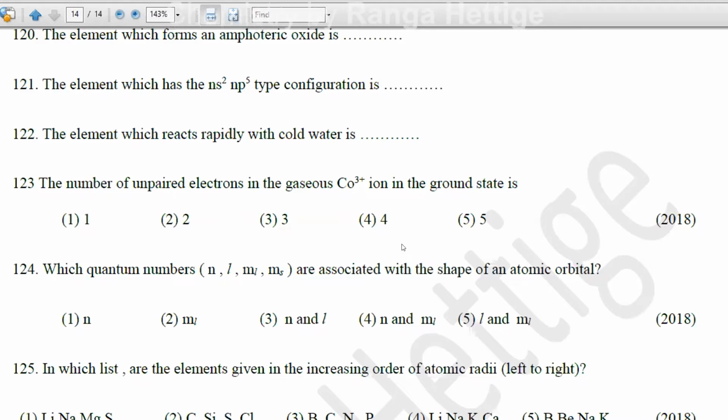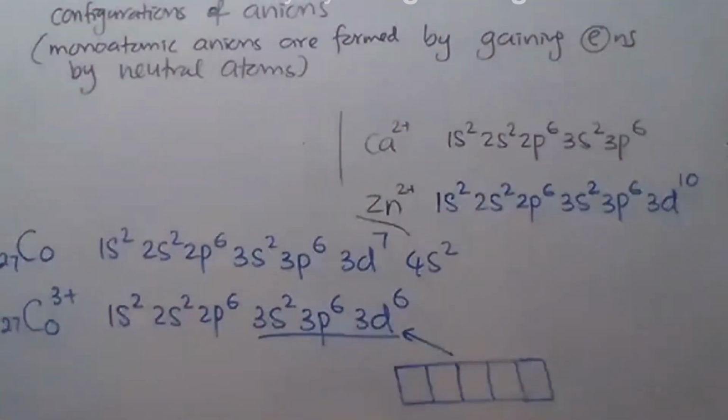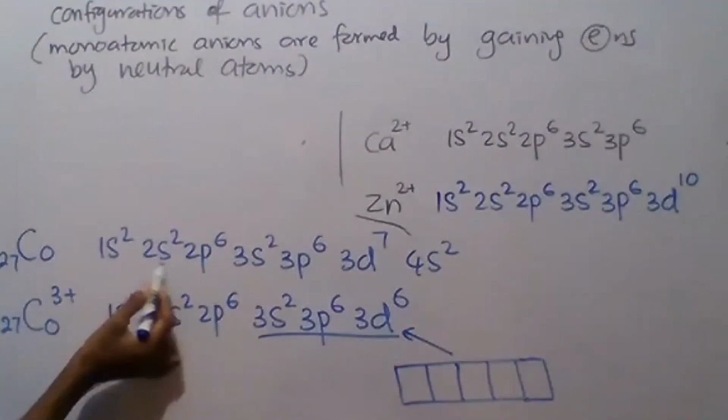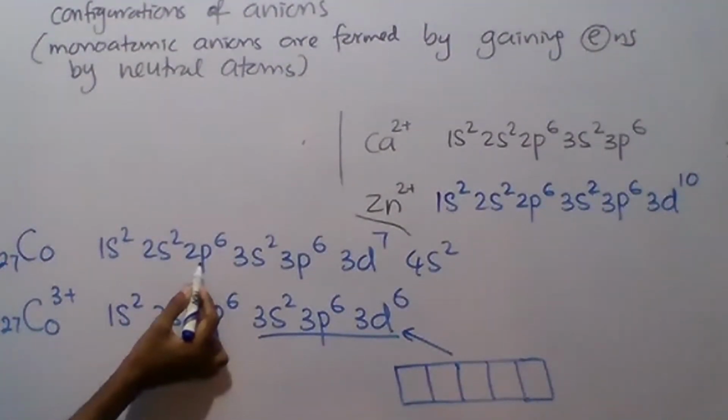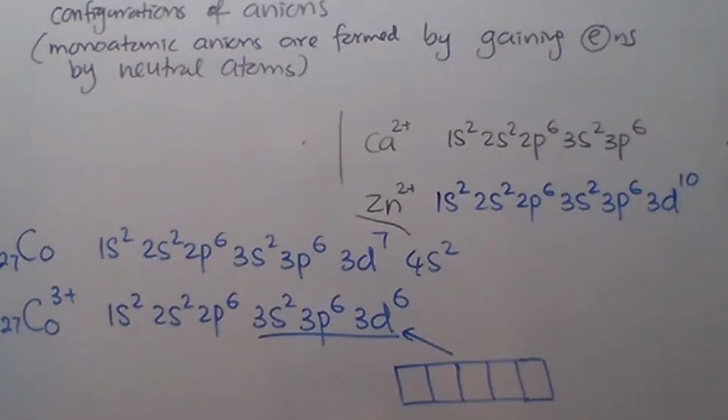I will show you on the board. The cobalt configuration is 1s2, 2s2, 2p6, 3s2, 3p6, 3d7, 4s2. I think you can see the board clearly, right?